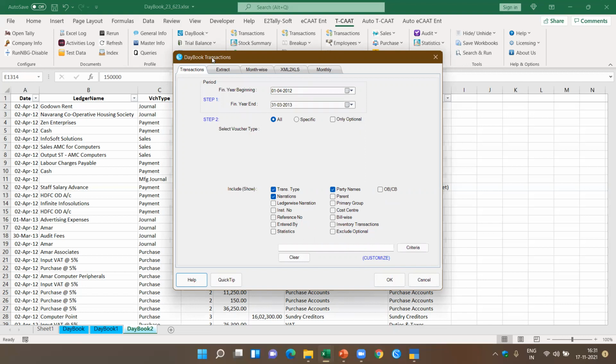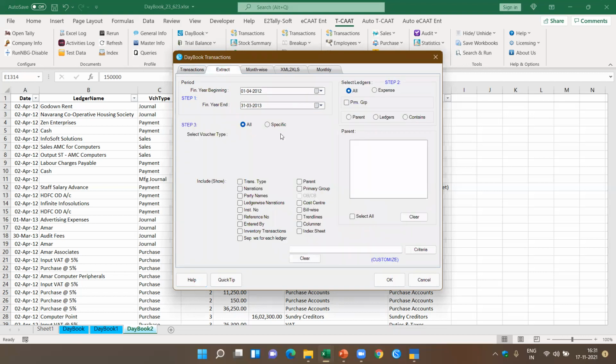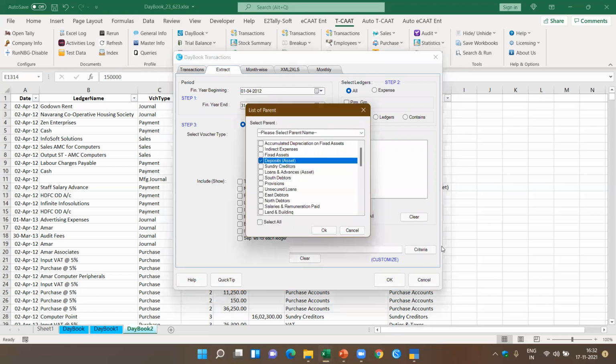Now let's go to the next one, which is extract. This is where I can extract details pertaining to specific ledgers. Let's say I'm picking parent, and in this I want, let's say, direct expenses.